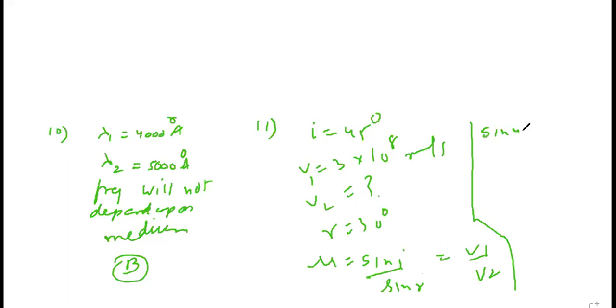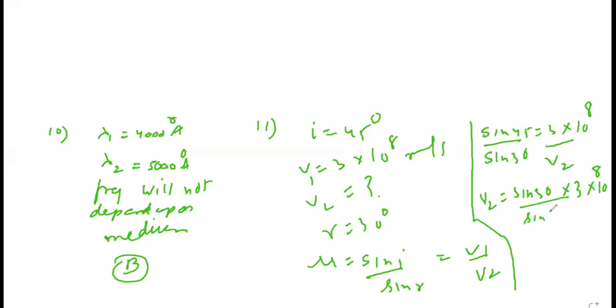Yes. So sin 45 upon sin 30 is 3 into 10 raised to 8 upon velocity in second medium. So this will become sin 30 into 3 into 10 raised to 8 upon sin 45. What is sin 30? Is it half? Yes, sin 45, 1 upon root 2.